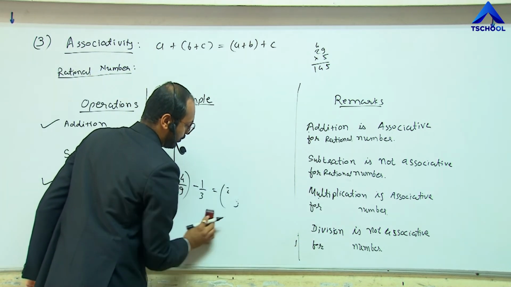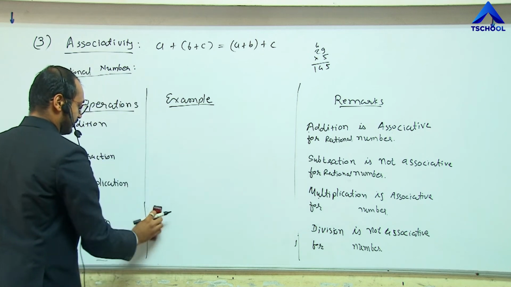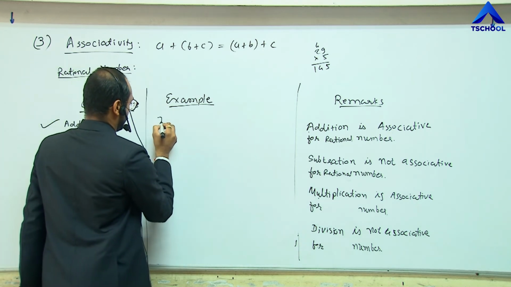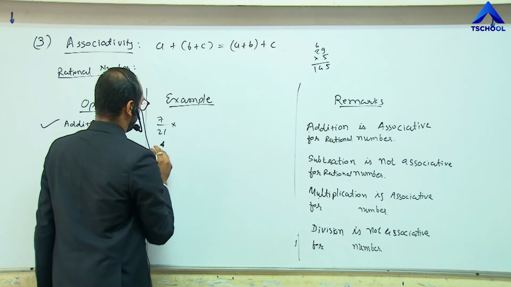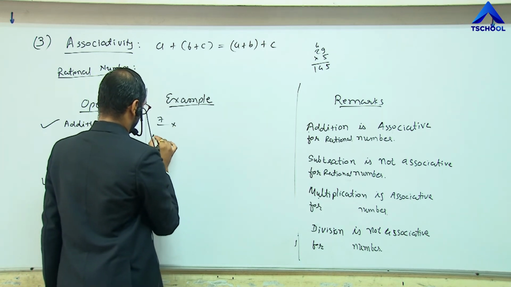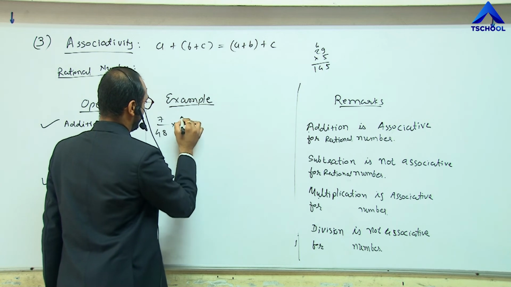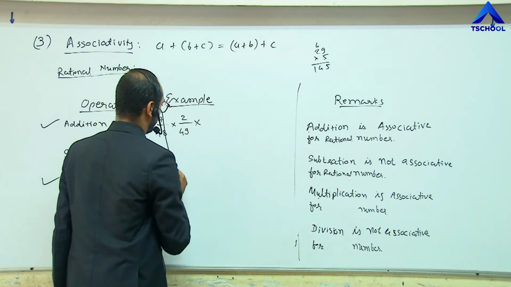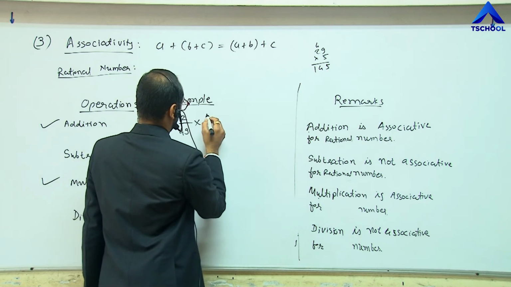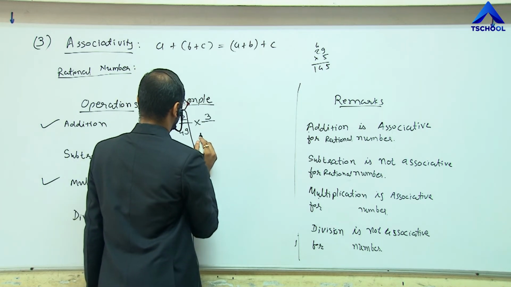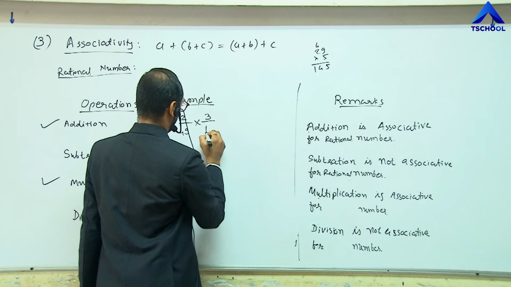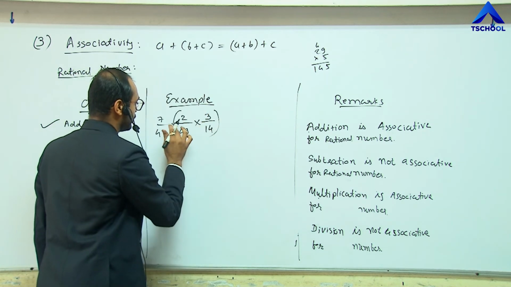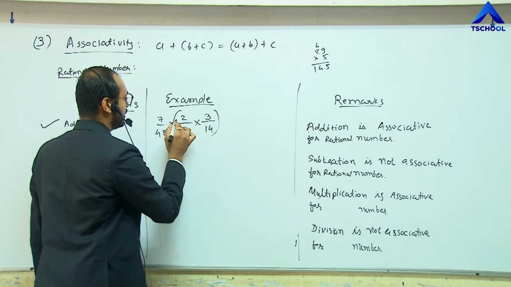Now let me perform the same for the multiplication process. So 7 by 21 multiplied by 48, multiplied by 2 by 49, multiplied by 3 divided by 14. Let me perform this by grouping these two first.